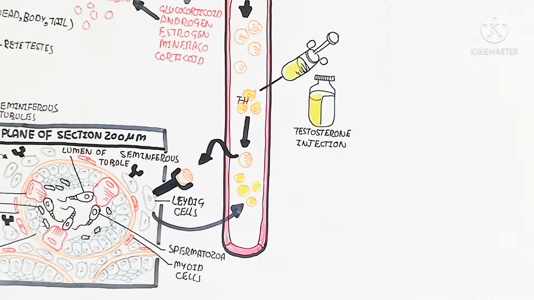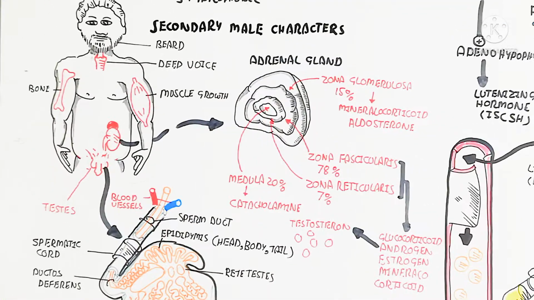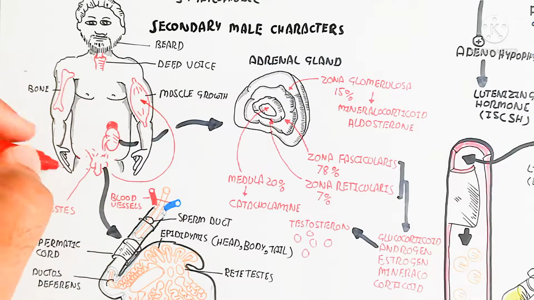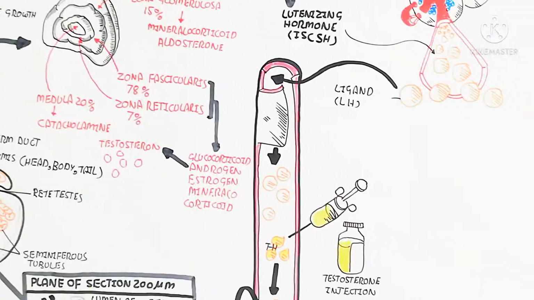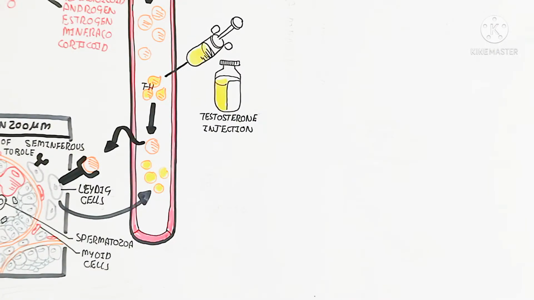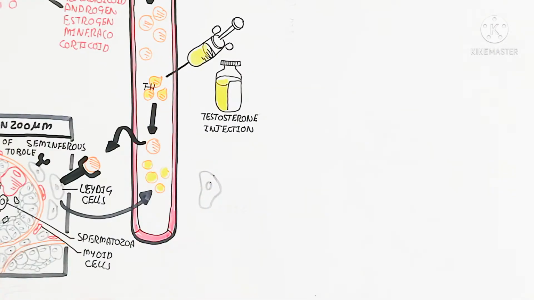It also affects the growth of the beard, if testosterone is low in our blood for some reason. For example, here the Leydig cell also produces testosterone. This testosterone will target different tissues, and we will not cover the targeting of different tissues and their mechanism now, but in the next video we will understand that.